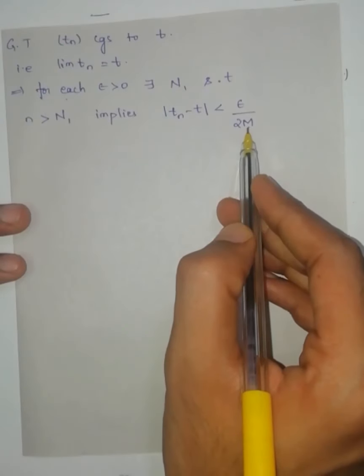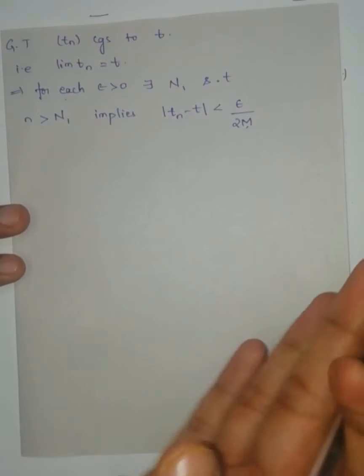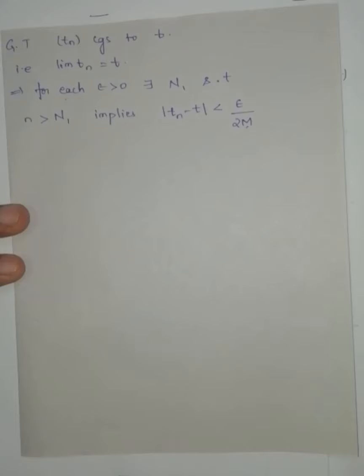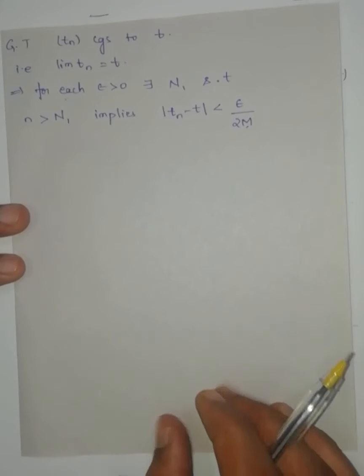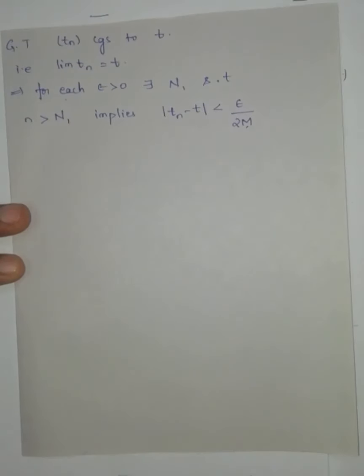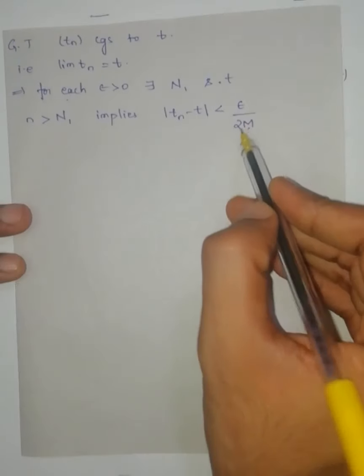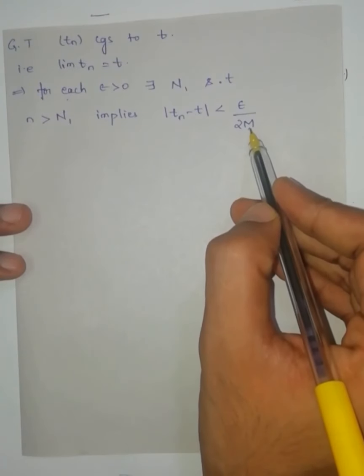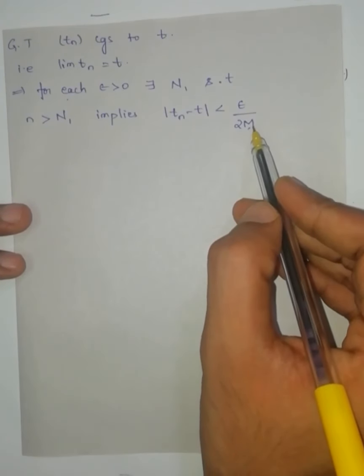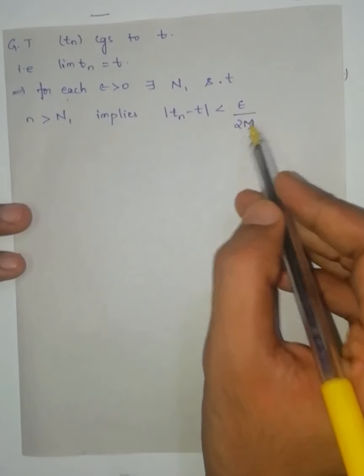Why am I taking m? This one we are going to get after a few steps. We are going to get some simplification. In that simplification, it is easy to cancel those terms. Now here I can take m because m is strictly greater than 0. If m would become 0, I can't take this one.